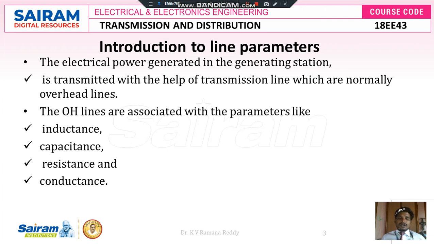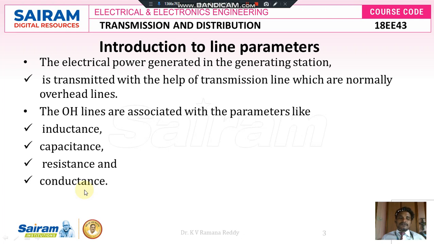As we know, we are transferring electrical power from the generating station to the receiving end station. Normally we transfer this electrical power via overhead transmission lines. The overhead transmission lines are associated with parameters like line inductance, line capacitance, line resistance and line conductance, because the transmission line conductors are called bundle conductors.